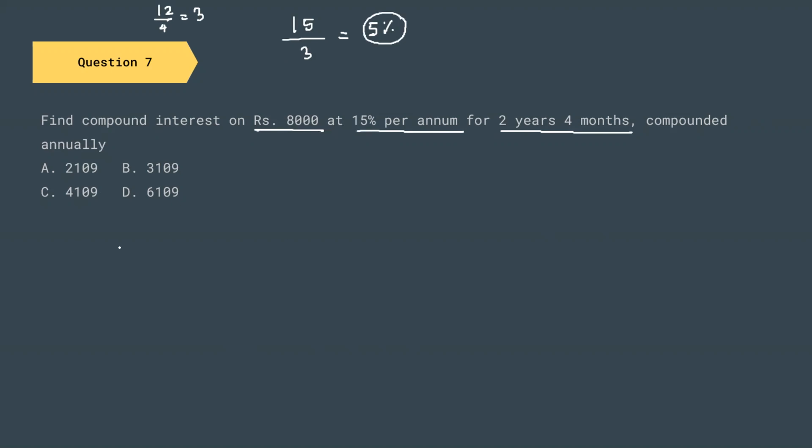Now let us see. We have our initial money, and after the first year we are going to get some amount of money. This money will be compounded again, and after the end of 2 years we are going to get some more money, and then we are going to get some more money after 4 months. This is the mark up till which we have to find out the compound rate.